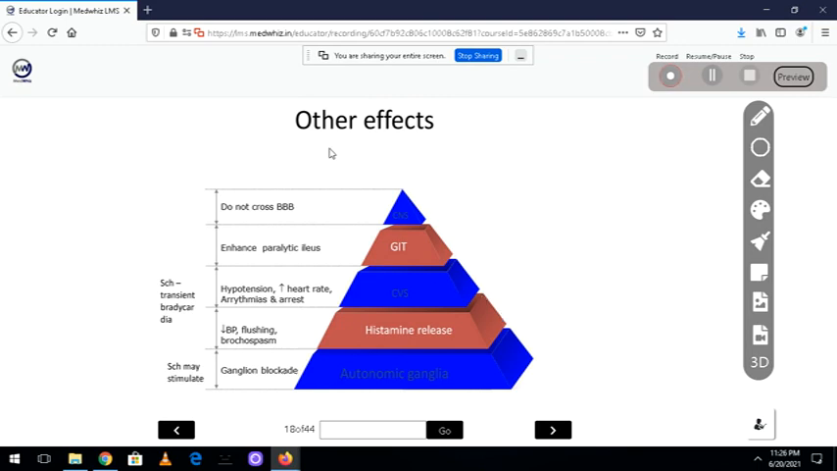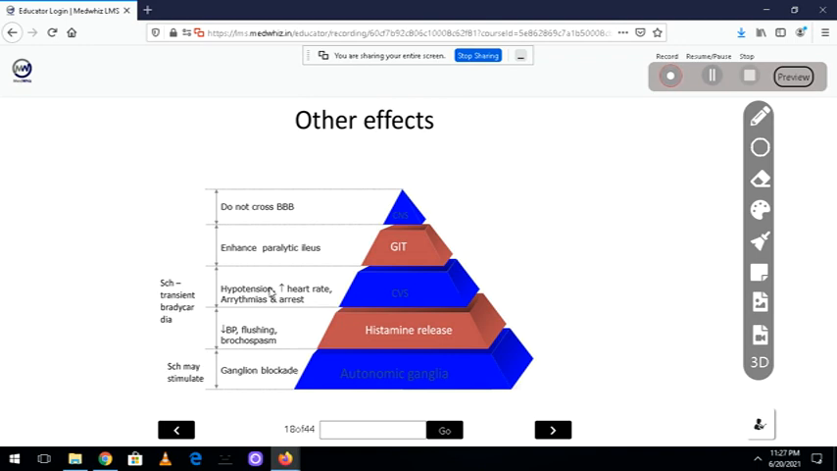Now, what are the other points we need to understand? These competitive blockers don't cross the blood-brain barrier. That means they don't act in the brain. Now, they enhance paralytic ileus. That means they relax the GIT. So that's why, if you observe, after operation we don't tell the patient to immediately drink water or take food, because the ileum is under paralysis. If they drink also, they may vomit.